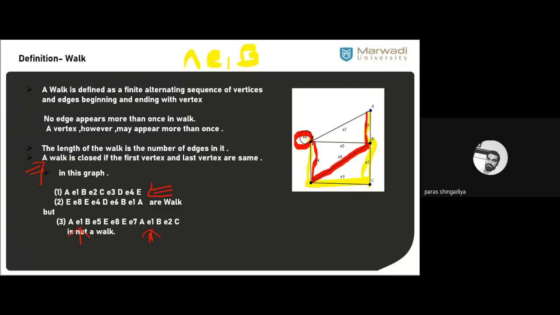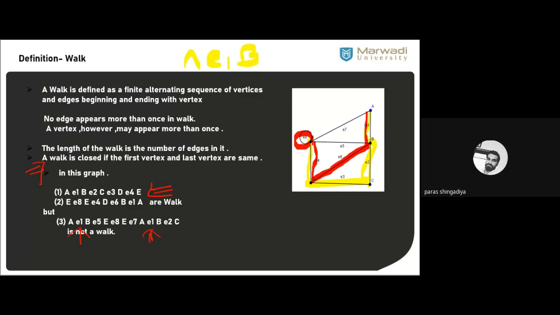Clear? And now the length of the walk, meaning the distance of this journey between the two places. How can we check it? Here we count the number of edges involved in it. How many edges are involved between the two places? That is called the length of the walk. If it involves 4 edges, then the length of the walk is 4.